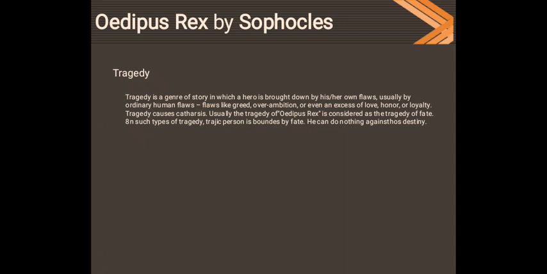This is the main point in which we come to know that he is bound by fate, as in Greek tragedy. In Greek tragedy this is a very important point, that God knows everything, and man cannot avoid God.